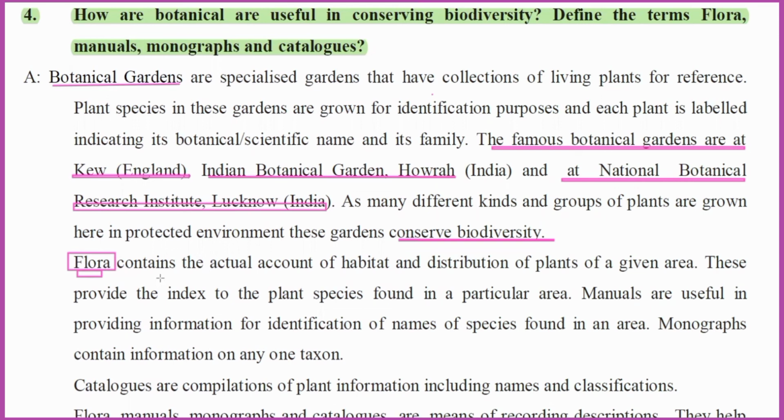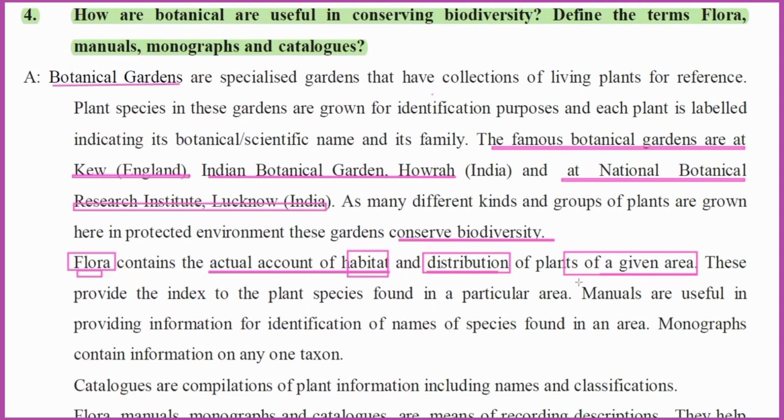It is a big book which consists of an actual account of plants, their habitat, distribution, and a systematic listing of a given area. So flora describes the actual account of the habitat, the distribution, and a systematic listing of the given area. These provide the index of the plant species found in a particular area.